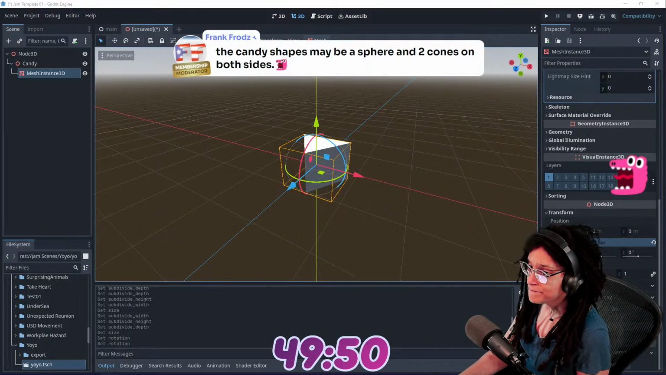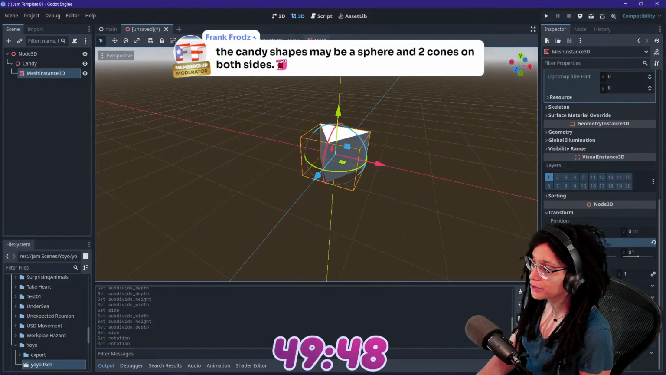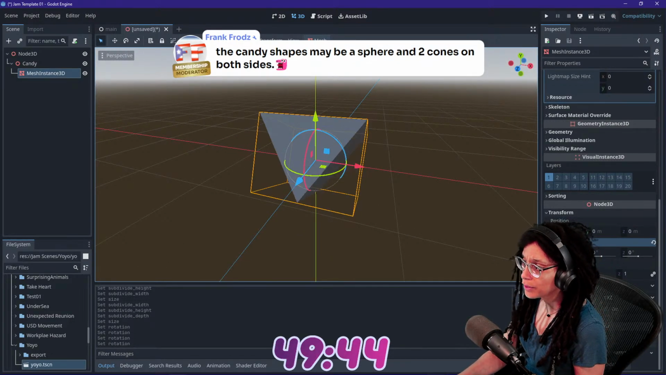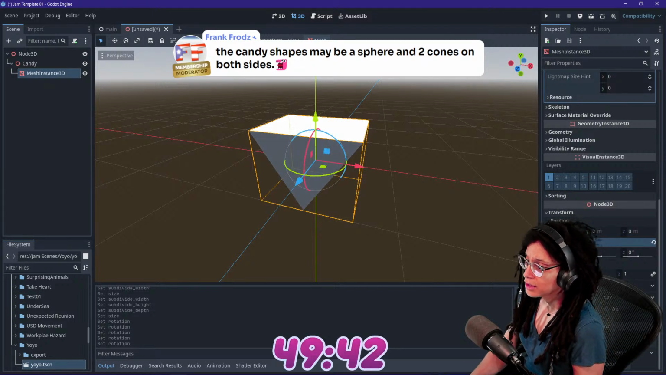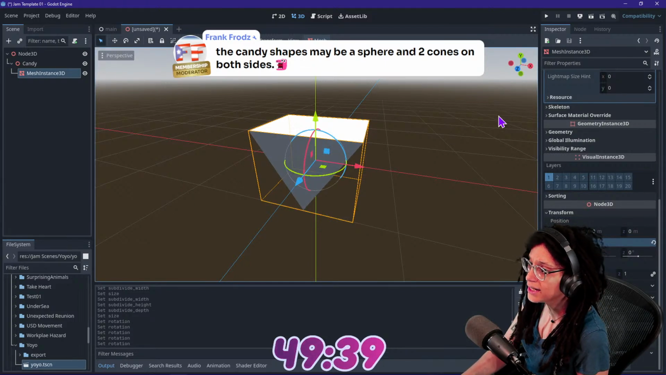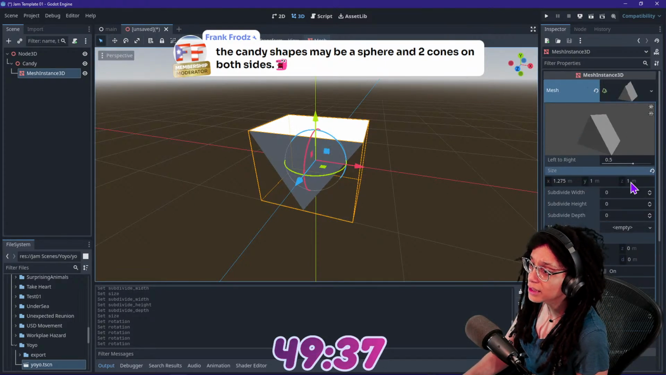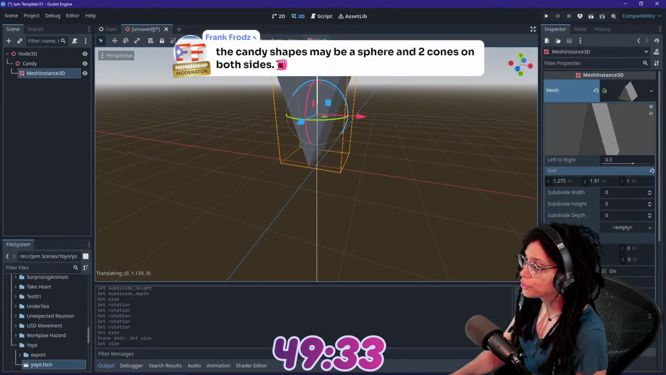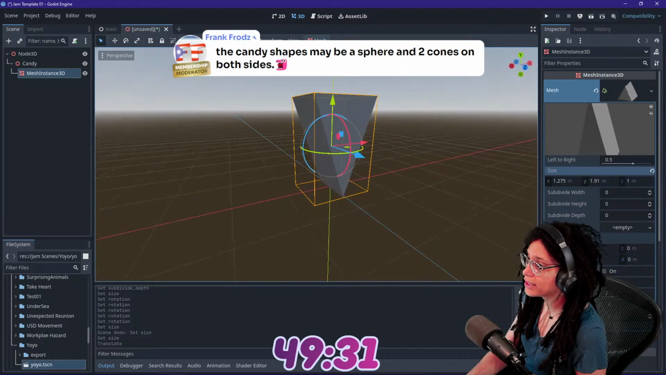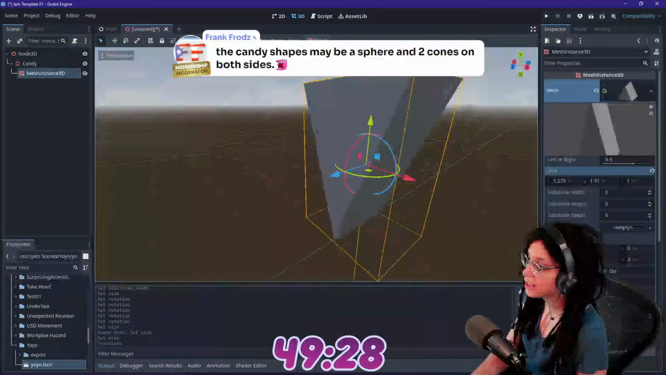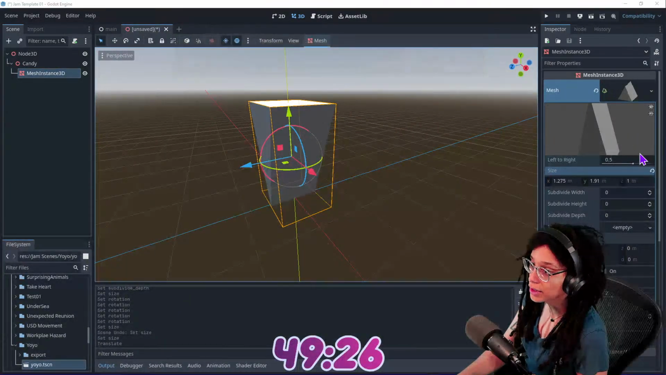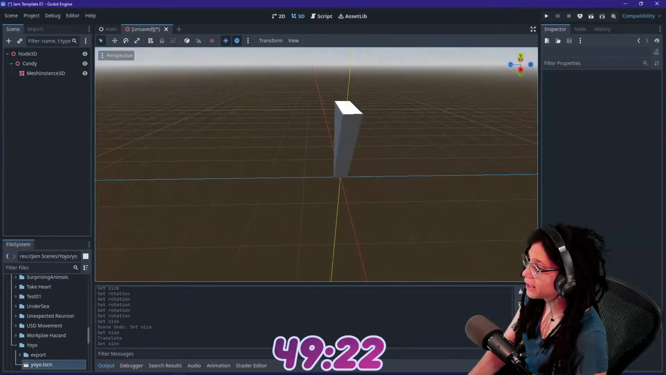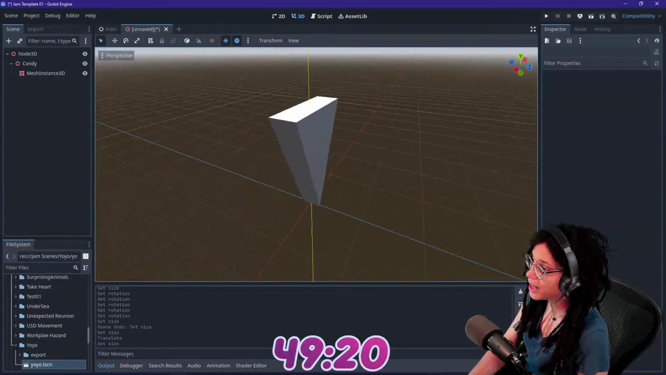Angle wise. Candy shapes may be a sphere and two cones on both sides. That's true. Wait, not 90 degrees, 180 degrees. While true, I feel like if I were willing to hop into Blender, but because I'm so unsure of my game idea, I'm afraid to do that. But you're so incredibly right, Frank. As always. Not always. Well, usually. I mean, when have you been wrong? What am I saying? Who am I? All right, great. So that's my candy corn.